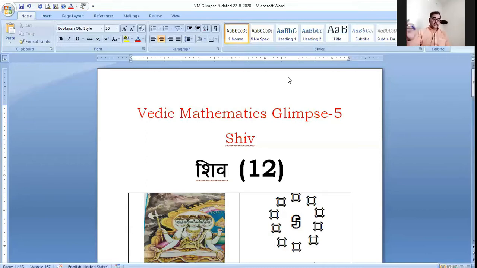Today we are taking up the formulation Shiv. It is of TC value 12. It is the fifth stage. First we had associated numbers with the letters.